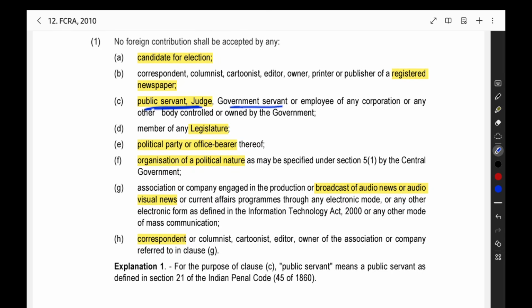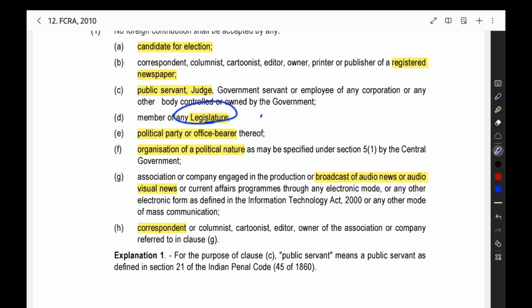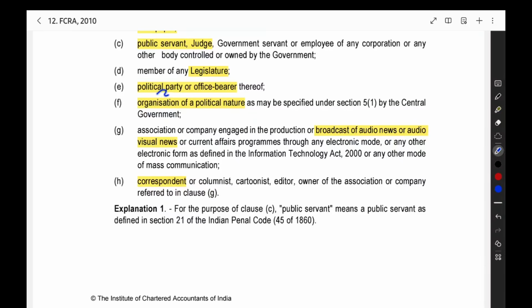Public servant, judge, government servant, employee of any corporation owned by the government or any body controlled by the government: persons working under the government entities should not receive any foreign contribution. Then, a member of any legislature, an MLA, should not receive any foreign contribution. Political party or its office bearer, any person working in a political party, should not receive any foreign contribution. Then, an organization of a political nature, not a direct political party, but an organization involved in political activities. That list will be given by the central government. Those organizations should also not receive any foreign contribution.